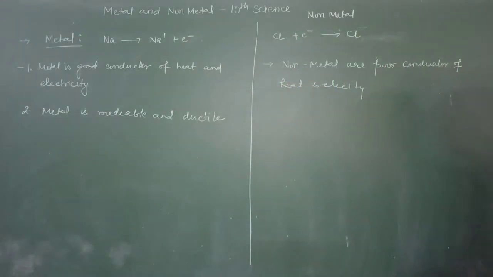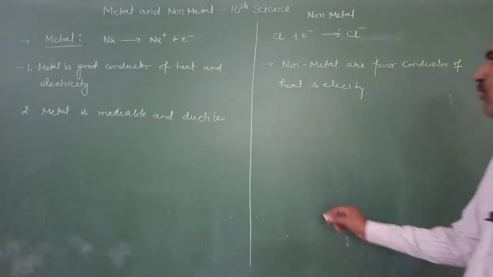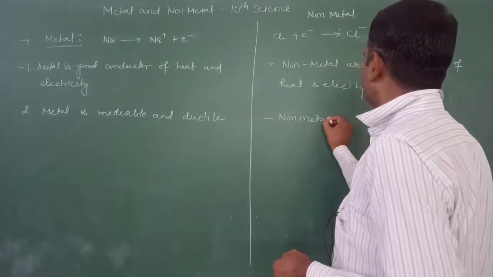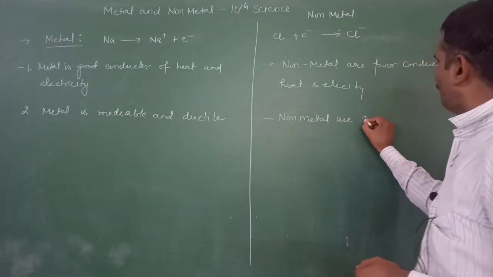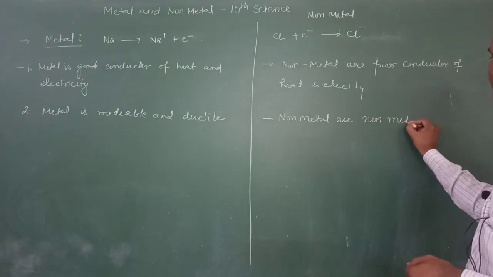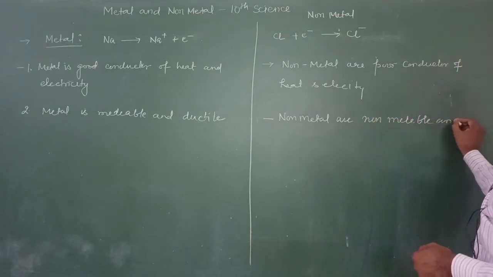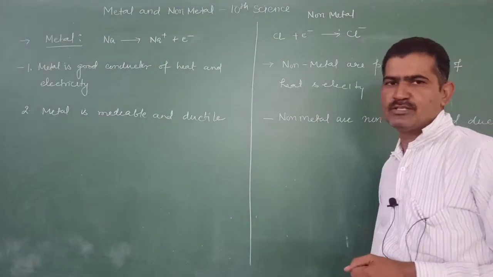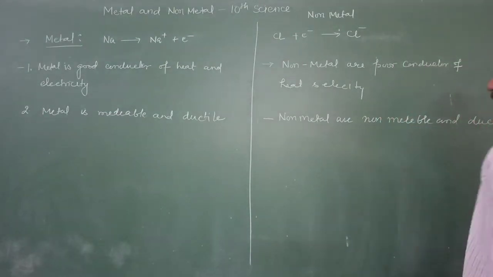This is known as malleable and ductile. On the other hand, non-metals are non-malleable and non-ductile. For example, we cannot make wire or sheet of oxygen gas, chlorine gas or fluorine gas. All the non-metals we cannot turn into sheet and wire.